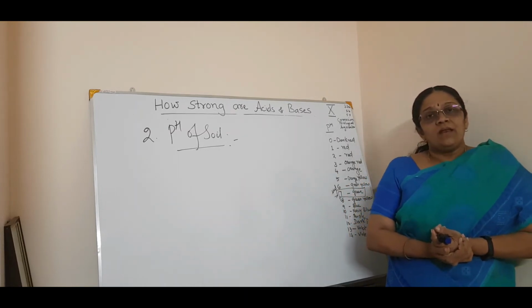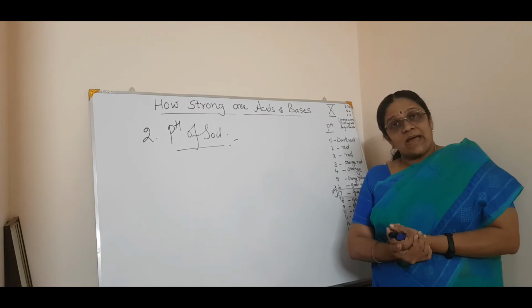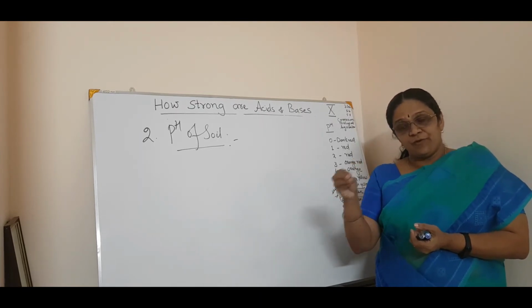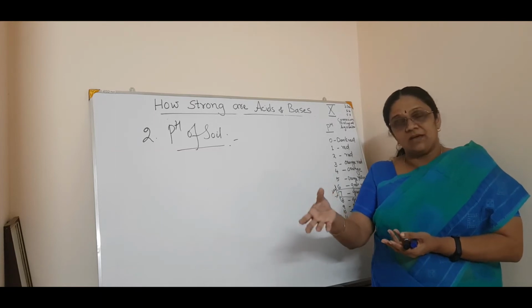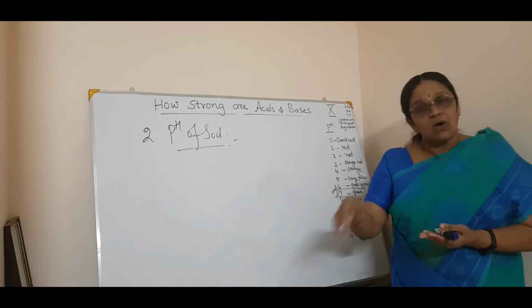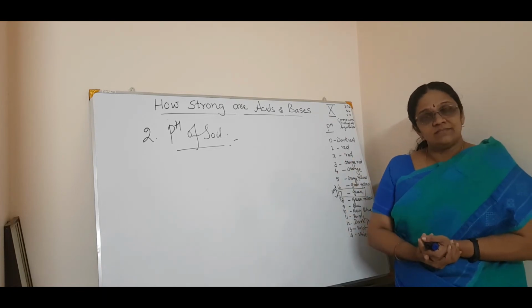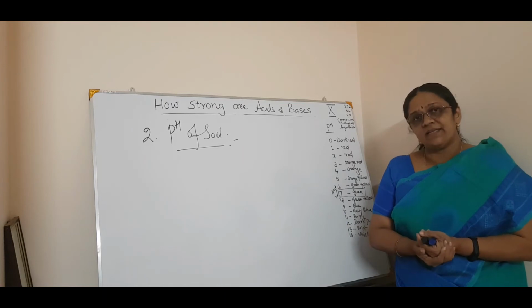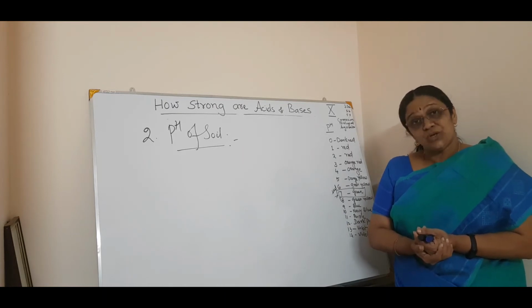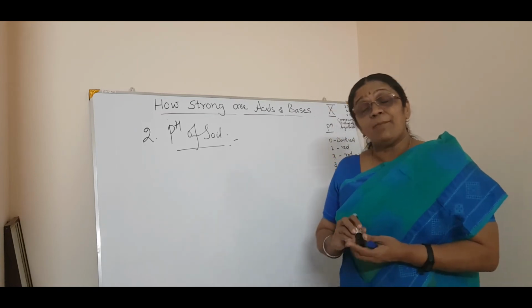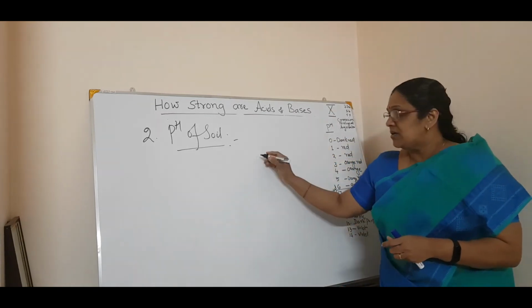Now, sometimes what happens? If you plant some roses, or some other plants in the soil, they won't grow healthy. So what may be the reason behind that? Usually the reason is that the soil does not have the appropriate pH.